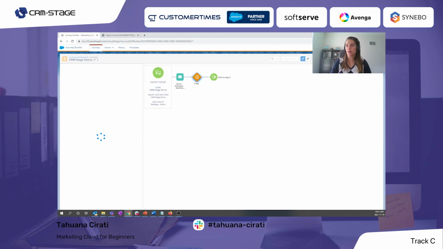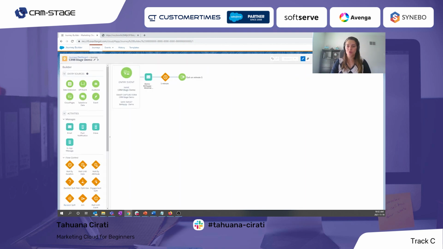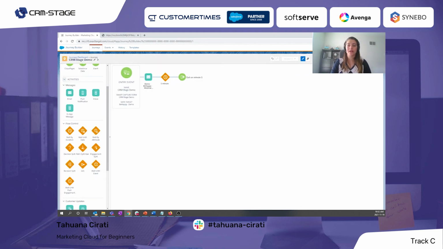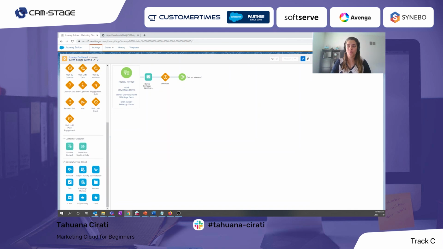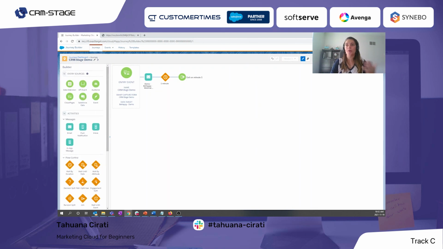Here, instead of 1 day, because I don't like my contacts just sitting here waiting 1 day to visit the journey, I will change this to 1 minute. So this is also configurable. These are also the flow control activities that are possible. And we have more actions, more activities and steps in the journey when we have the journey connected with the CRM.